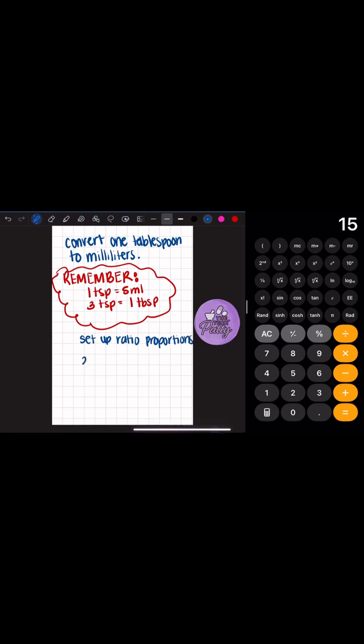And then on this one, I'm just showing you how to solve the problem using ratio proportions. It's basically the same as dimensional analysis, but depending on the type of problem, it would possibly take longer. So dimensional analysis would be the best way, but you can still use ratio proportions. So you're just literally setting it up to be proportionate to one another as a fraction. Do the butterfly method and then divide both sides by the number that's next to x.